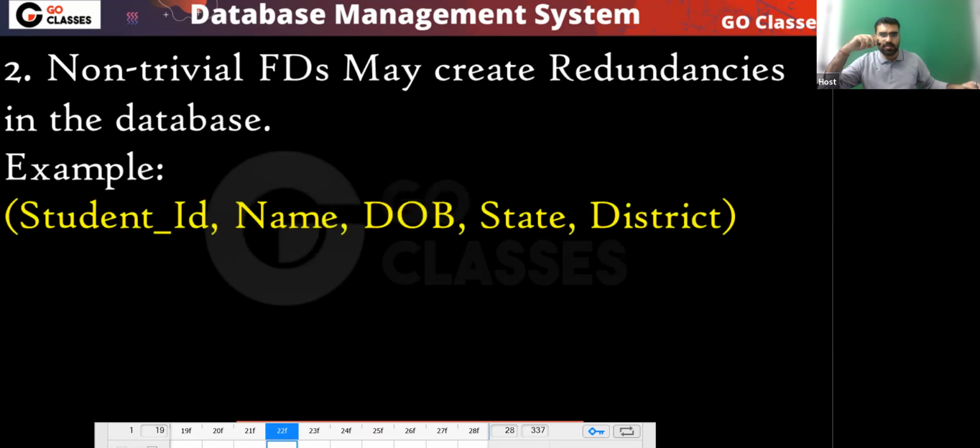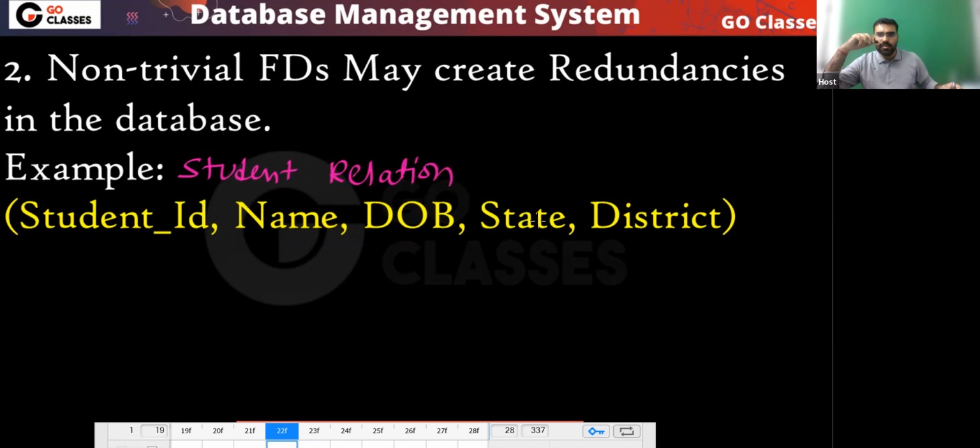Now let's try to understand this with an example. For example, consider this relation: student ID, student name, date of birth, state, district. Let me assume that this is a student table. So let's assume this is a student relation.